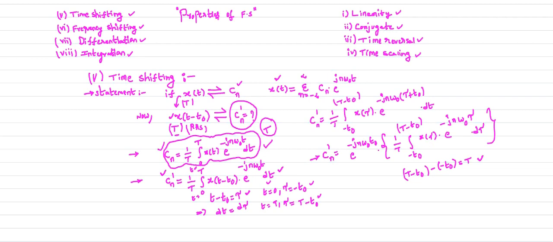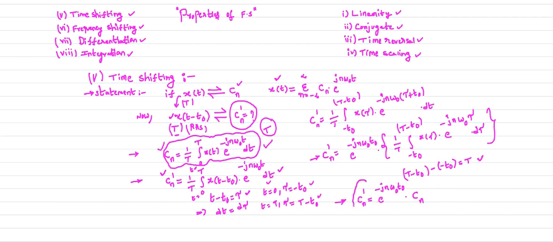And if you observe the standard equation, with this equation only there is a change in the variable. Change in variable doesn't affect your integration results. Therefore I can write my Cn dash is equal to e power minus jn omega naught t naught, and this is nothing but your Cn.